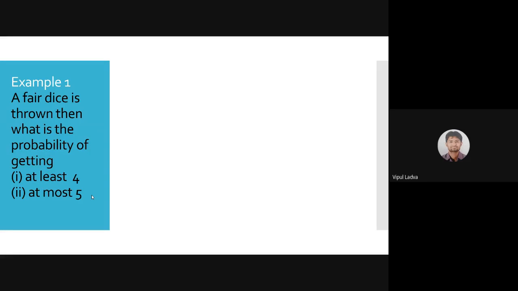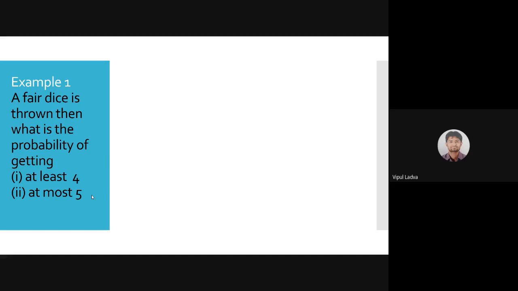A fair dice is thrown. Then what is the probability of getting, first question, at least 4, second, at most 4. Now, what you are supposed to do, I'm giving you 2 minutes. It's a very basic question. It belongs to our 10th standard, I can say. And I'm giving you 2 minutes.